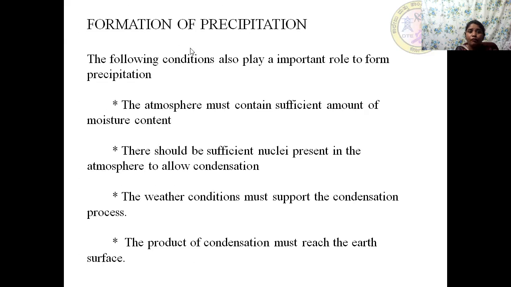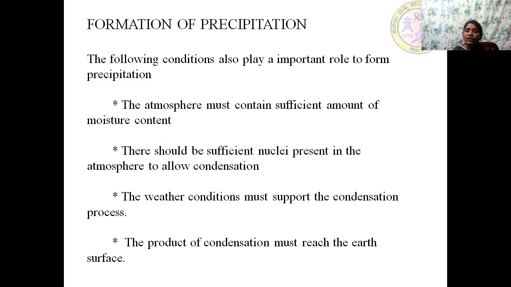The same formation of precipitation also needs these certain conditions. Whenever the water rises into the atmosphere as water vapor, it needs to get condensed to form clouds. So for that condensation process to occur, the atmosphere must contain sufficient amount of moisture content.